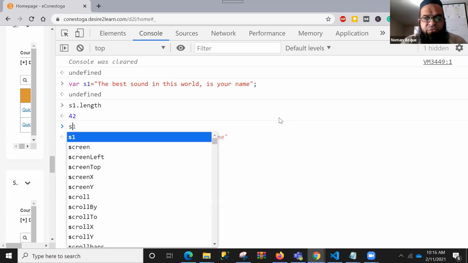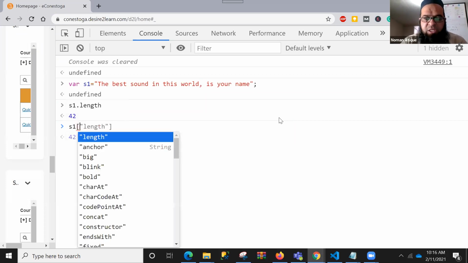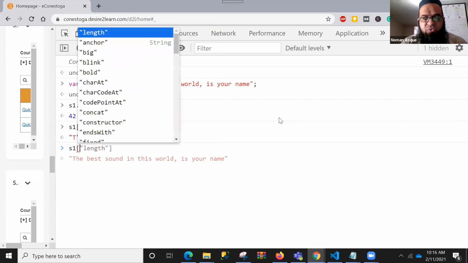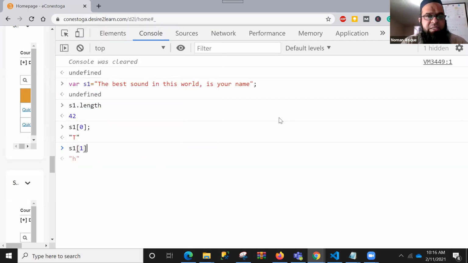If I say s1 of 0, what will be the output? Of course, t. So I can just extract out the first value. If I say s1 of 1, for example, the next letter is coming. So it becomes an array of characters. Whenever you define a string, it becomes an array of characters, and you can access each individual element by using this technique.